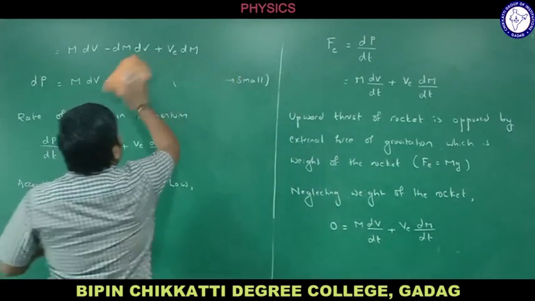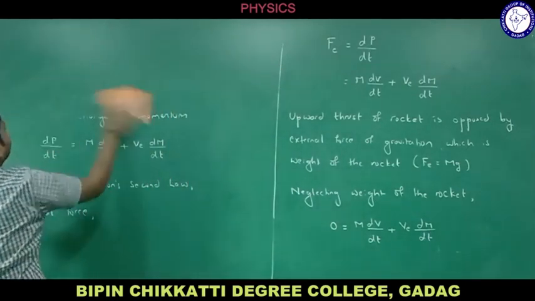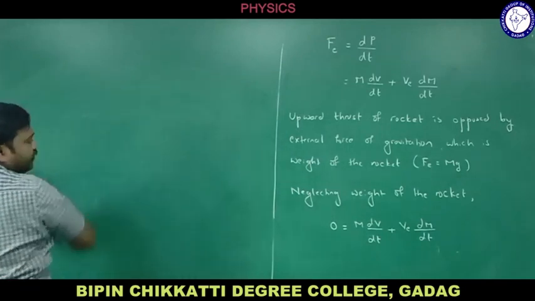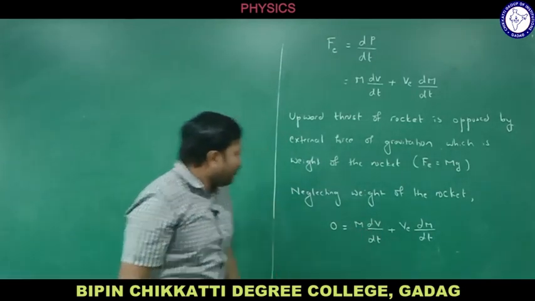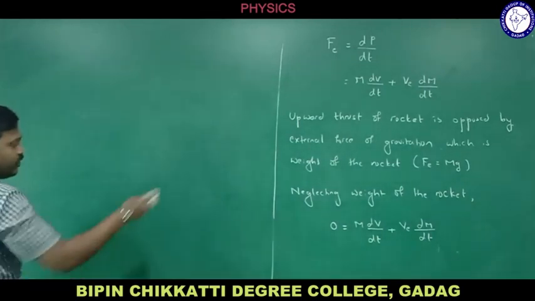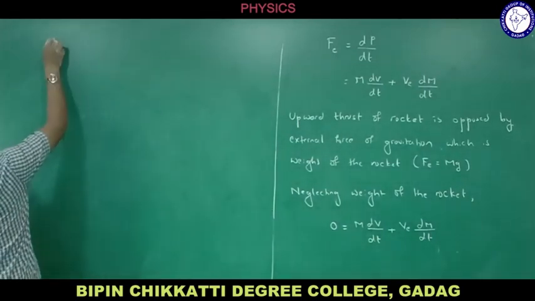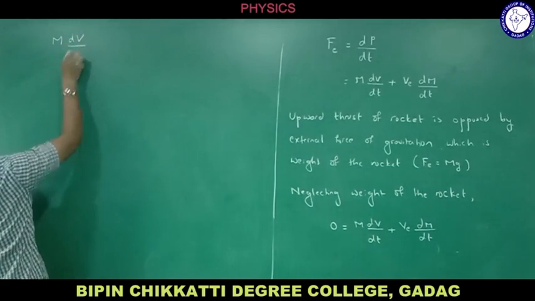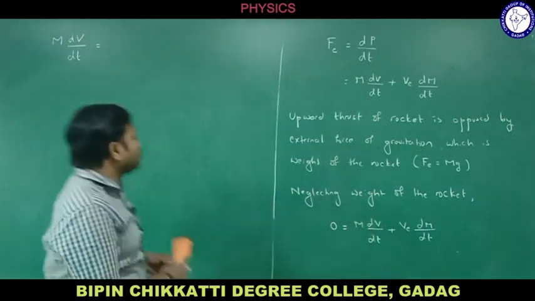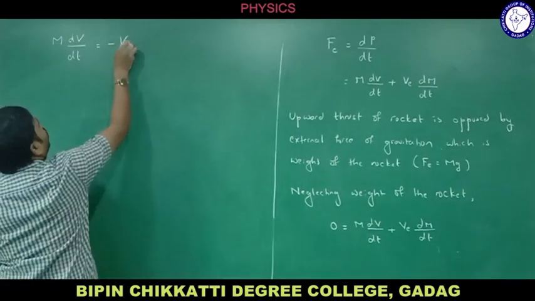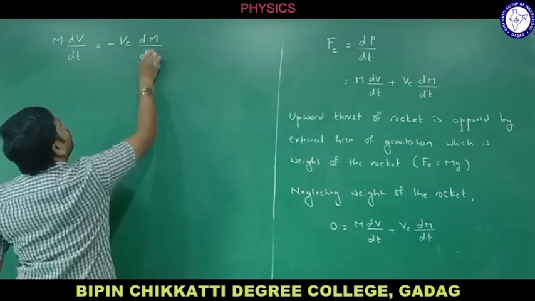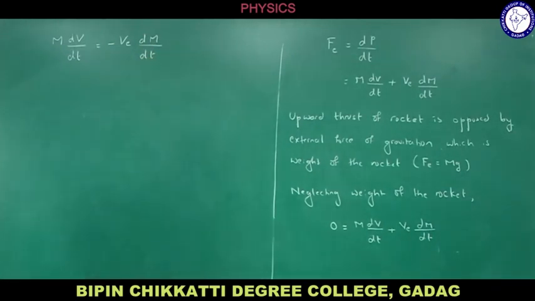Now, I need the expression for velocity. Let me move ahead. Where is velocity? We have the velocity here. So let me find the velocity. Let me take m dv divided by dt. This term will come to this side. So what do you get now? Minus ve dm divided by dt.